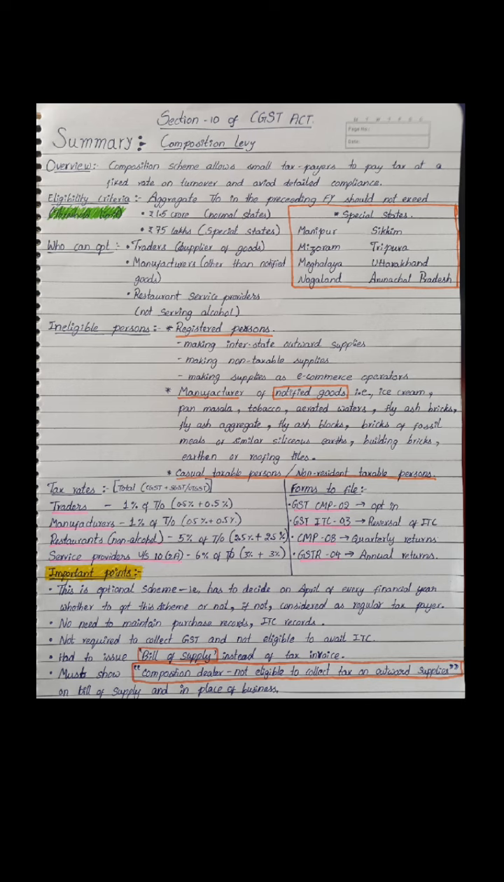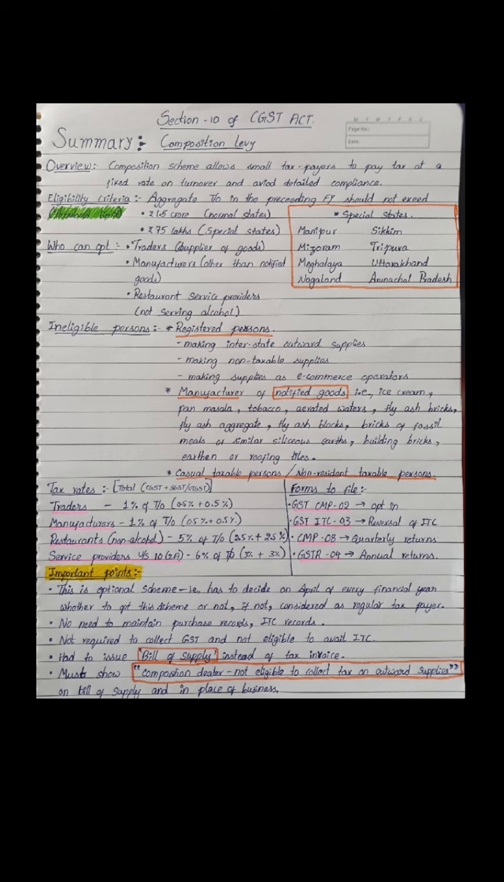5% of turnover, and service providers under Section 10 subsection 2A 6% of turnover. Forms to file: GST CMP-02 for opting in, GST ITC-03 for reversal of ITC, CMP-08 for quarterly returns, and GSTR-4 for annual returns.